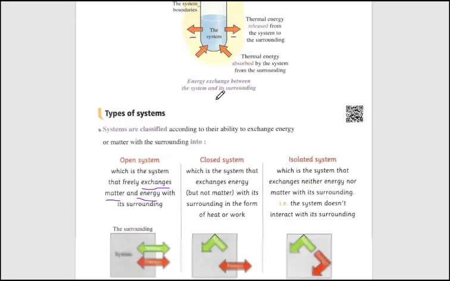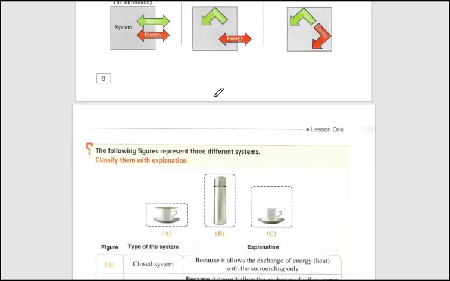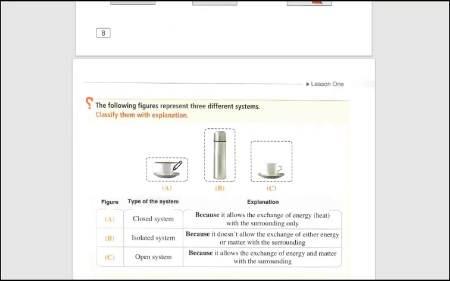Here there is a closed system. Like here, this cup of coffee is closed, and what is inside it? Coffee or tea. The tea or coffee cannot go out from the system. But if you put your hand around the cup, you feel the heat. So energy goes from the system to the surrounding.